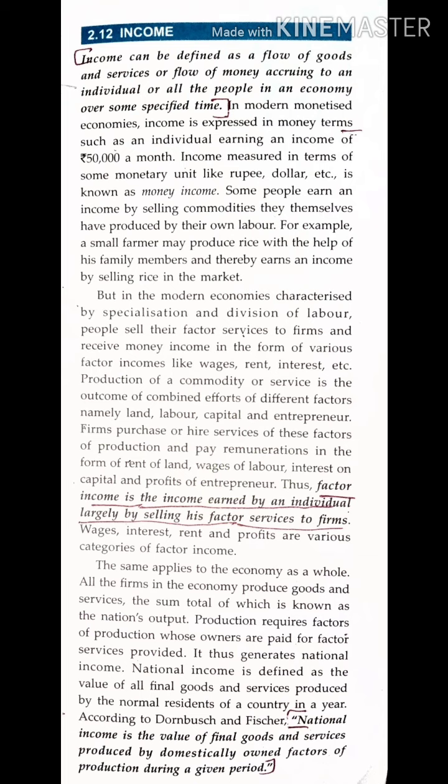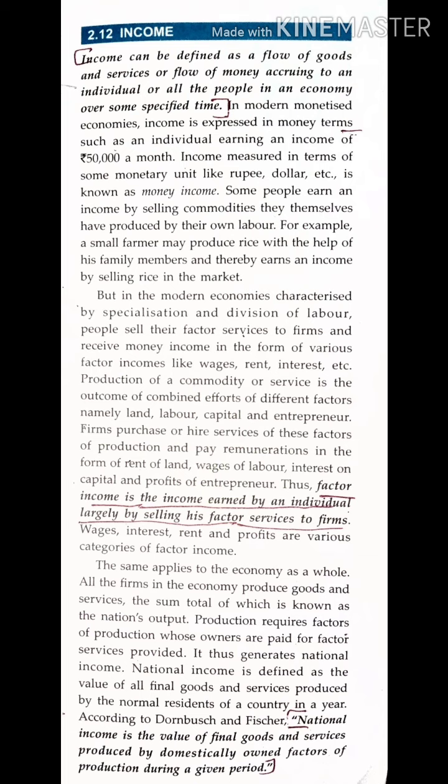Okay. Then we will understand national income. National income is the value of final goods and services produced by domestically owned factors of production during a given period. Okay. So national income, when we are calculating, we will see to it that current period, you can say for 1 year. Okay. So during that duration, whatever final goods and services are being produced or sold, okay, for which the income is earned.